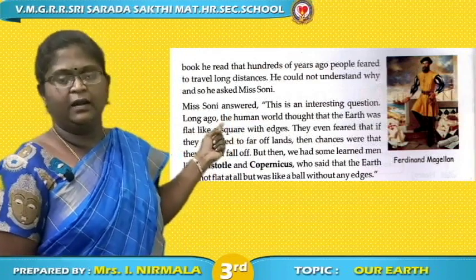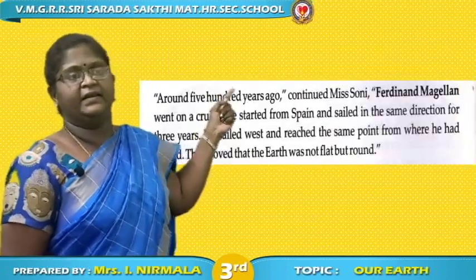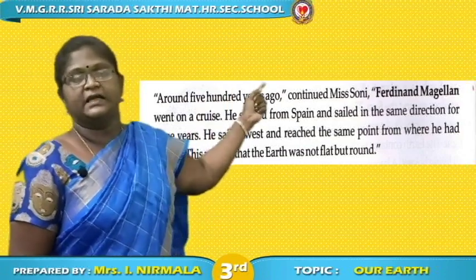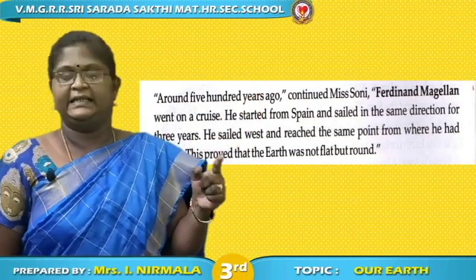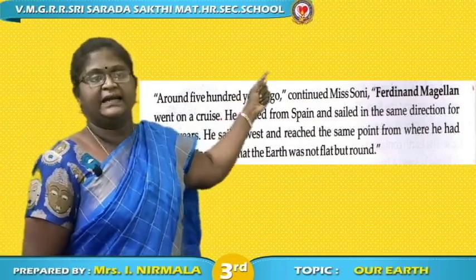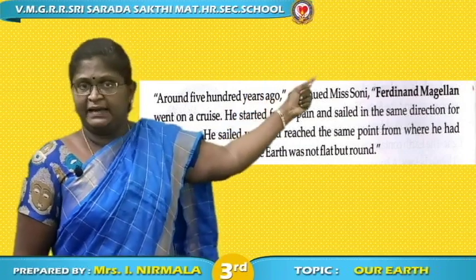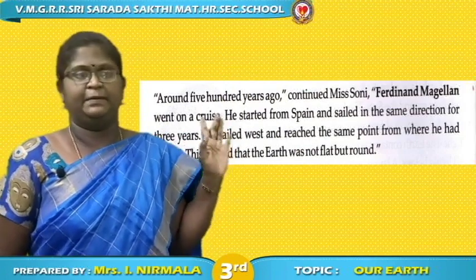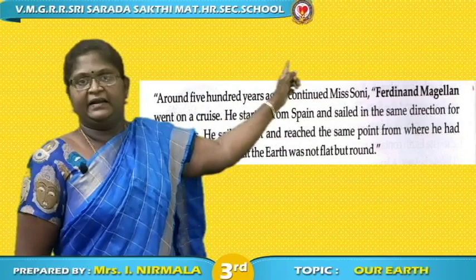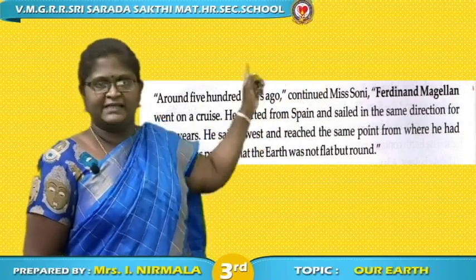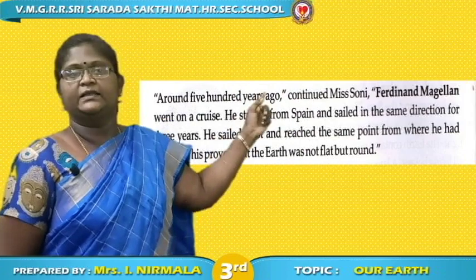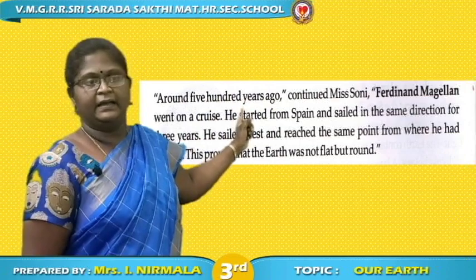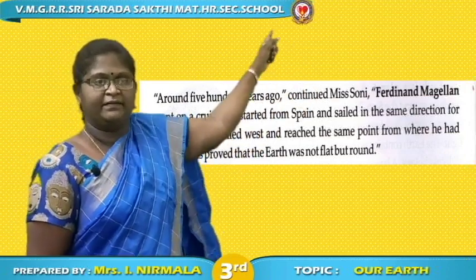Aristotle and Copernicus. Around 500 years ago, continued Miss Soni, Ferdinand Magellan went on a cruise. Cruise means a journey in the sea. He started from Spain and sailed in the same direction for 3 years. He sailed west and reached the same point from where he had started. This proved that the Earth was round, not flat.